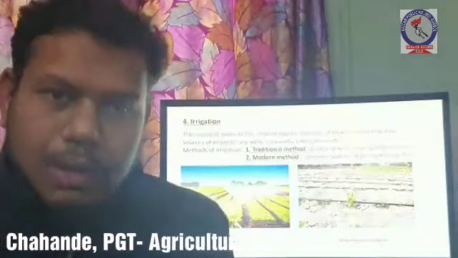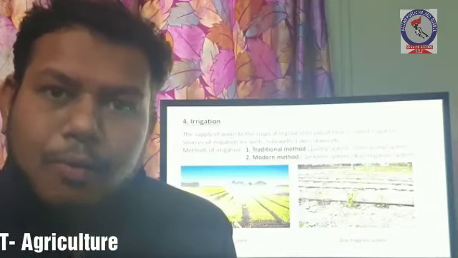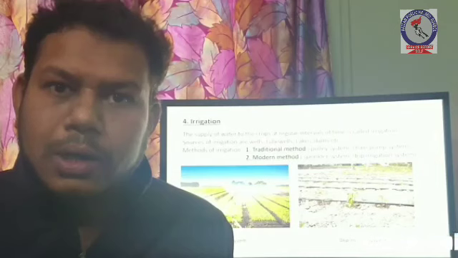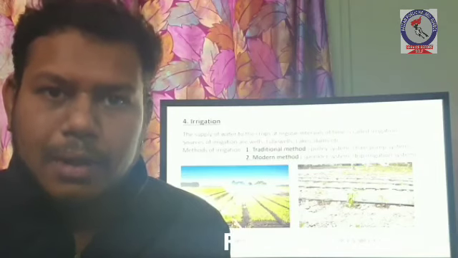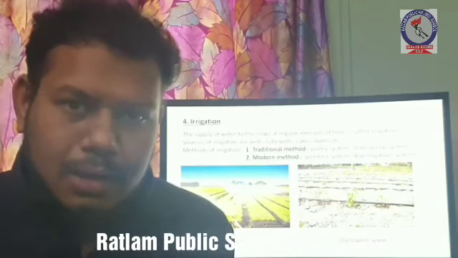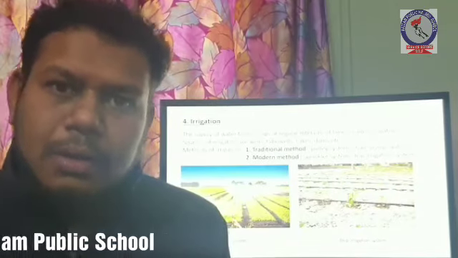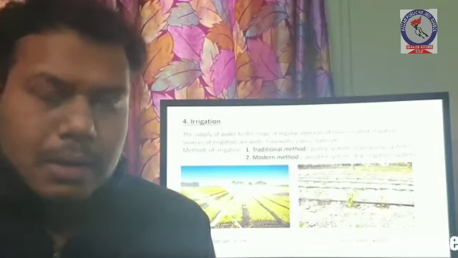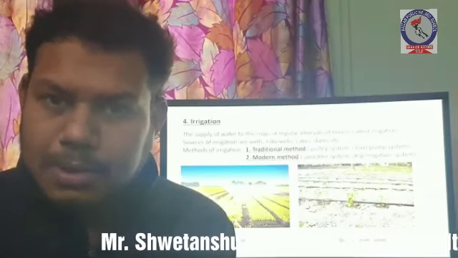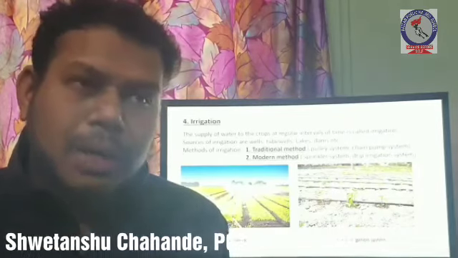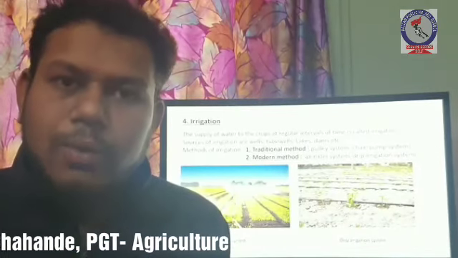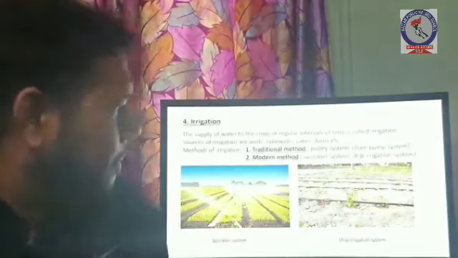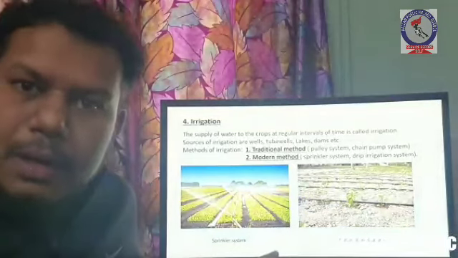Next step is irrigation. Irrigation is the method to supply water to the crops at regular intervals of time. So water is supplied to the crops at different time intervals. This is called irrigation. There are many methods of irrigation, traditional methods and modern methods. Traditional methods are the pulley system or pump system. We have to pull the bucket of water with the help of rope, or we can use chain pumps. But today we are using modern methods, that is drip irrigation and sprinkler irrigation.